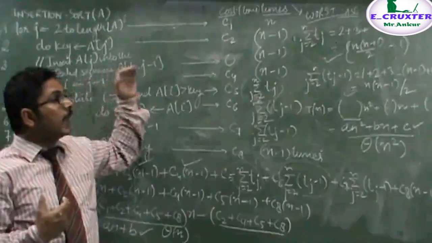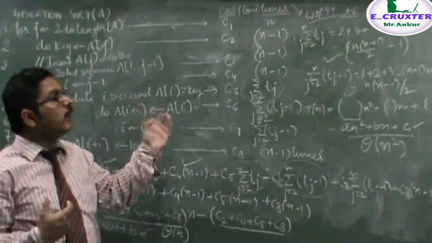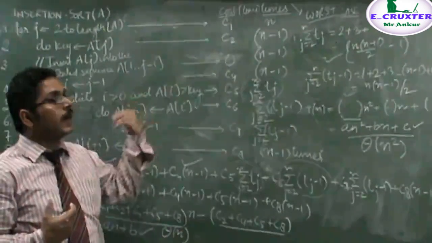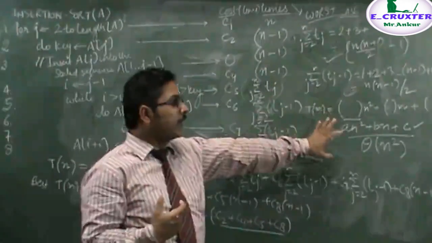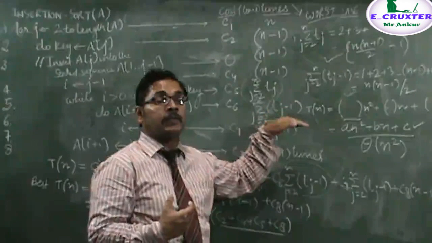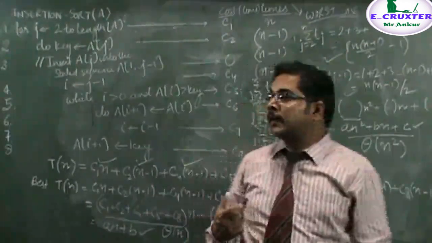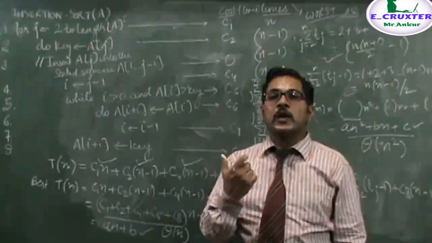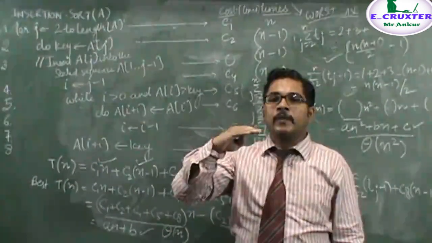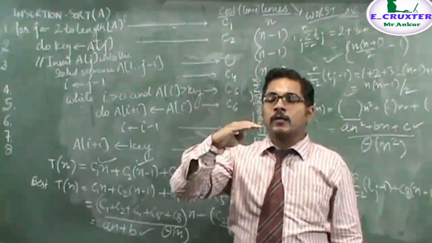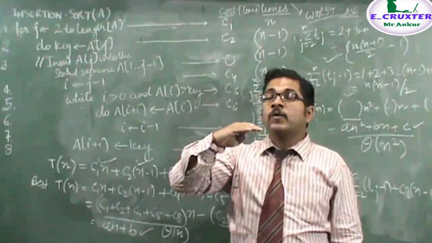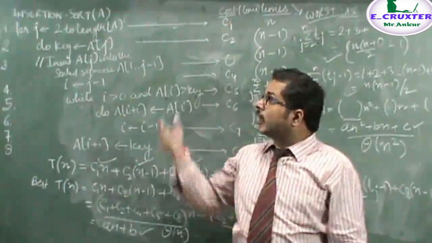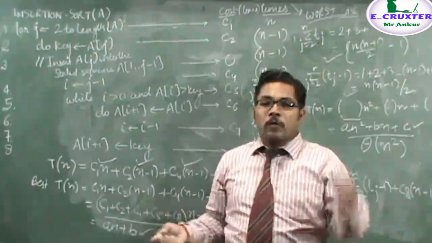That is, the running time on a given input size will not go beyond that time. It will be up to that time or below that time. For example, I am saying that to solve this question, I will take a maximum of 1 hour. That is the maximum time. The time will be up to 1 hour or below, but it will not go above 1 hour. This is basically the worst case scenario.